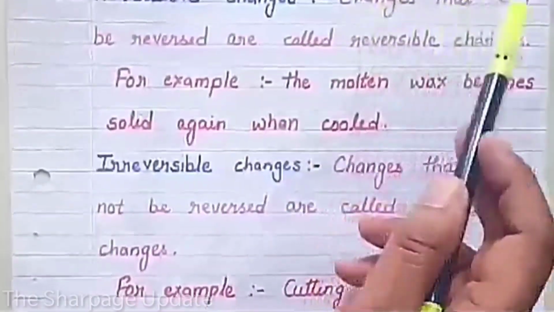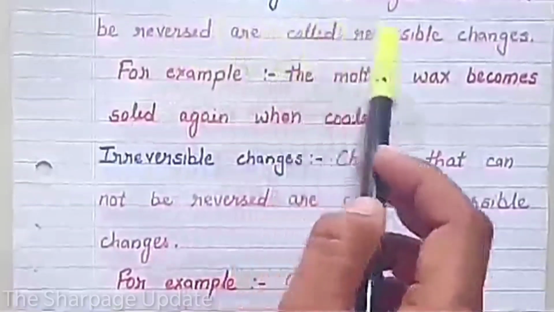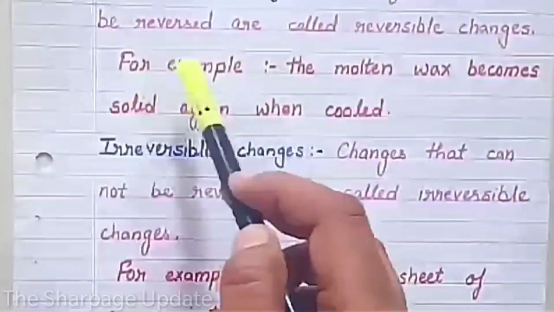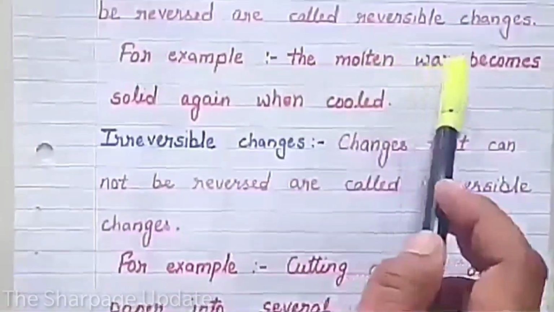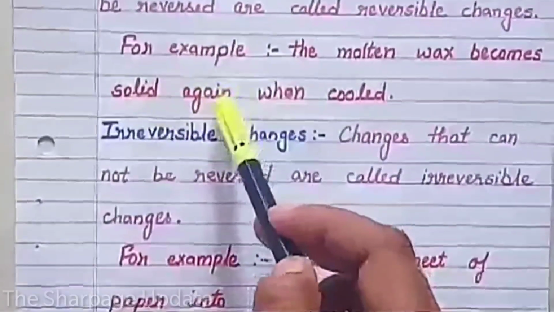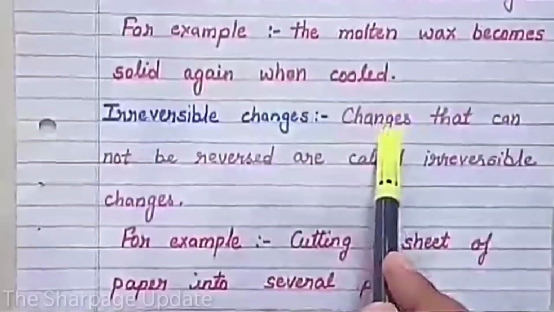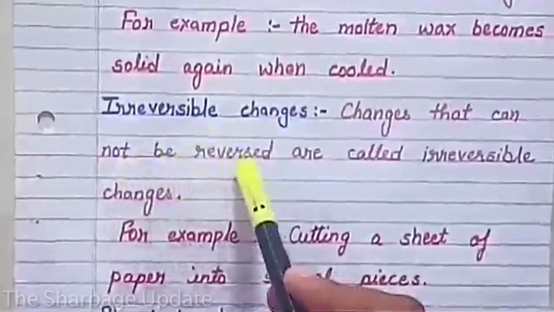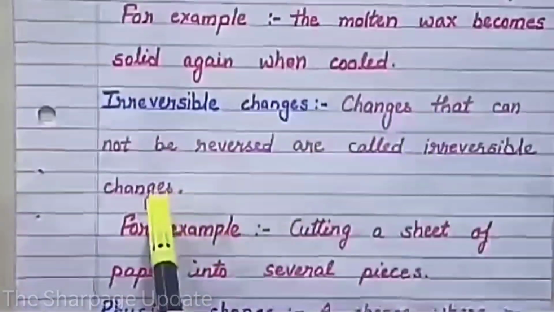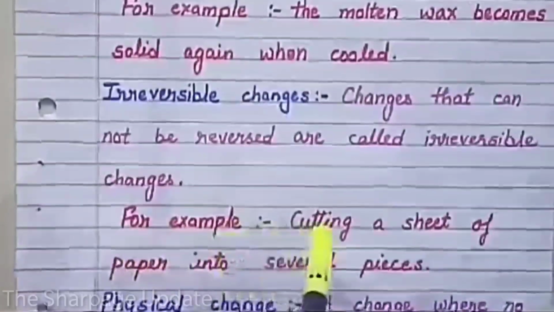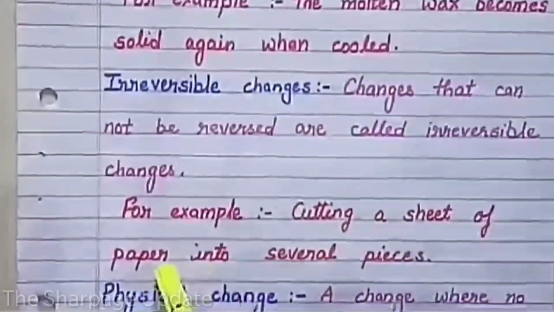Reversible changes. Changes that can be reversed are called reversible changes. For example, molten wax becomes solid again when cooled. Irreversible changes. Changes that cannot be reversed are called irreversible changes. For example, cutting a sheet of paper into several pieces.